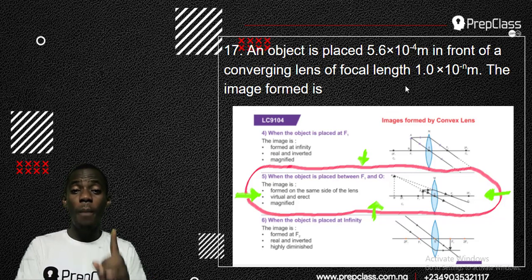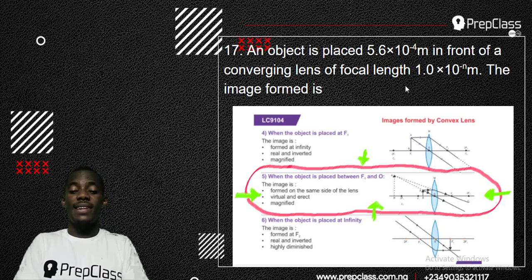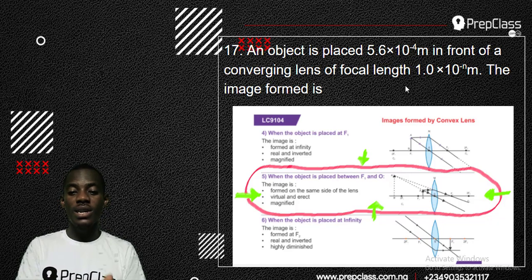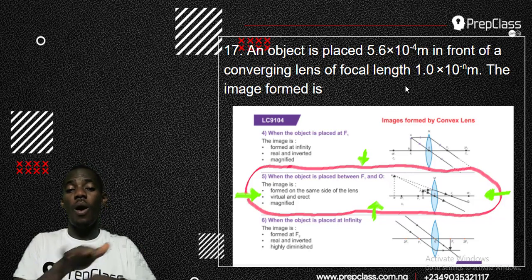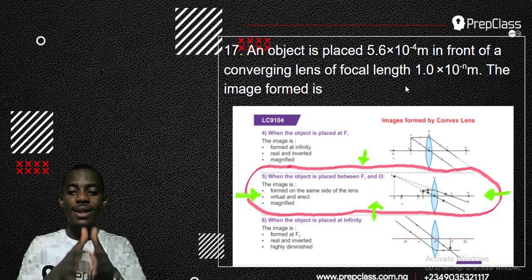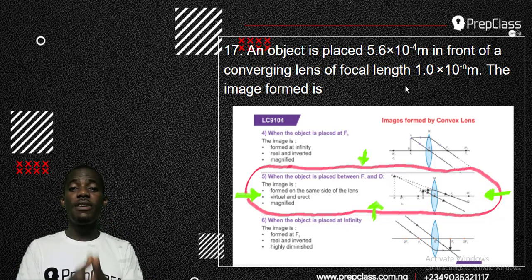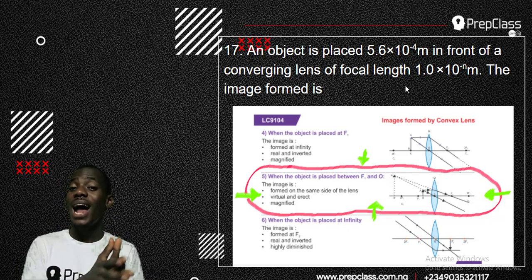And number three, it will become erect and stand upright. And number four, it will form on the same side of the lens. So these are the characteristics of the image when it is between the lens and the focal length.